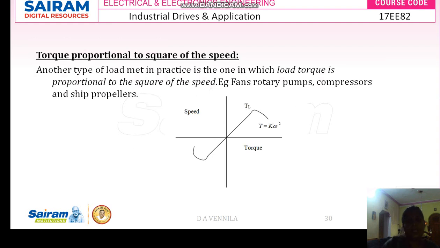Now this is nothing but your torque proportional to square of the speed. So here your load torque will be equal to k into omega square. Omega is nothing but your speed, the speed of the shaft, and k is nothing but your constant. The motor torque is T equal to k into omega square. This is nothing but your load torque characteristics curve. Okay, thank you students.